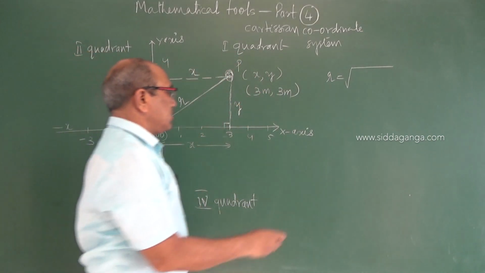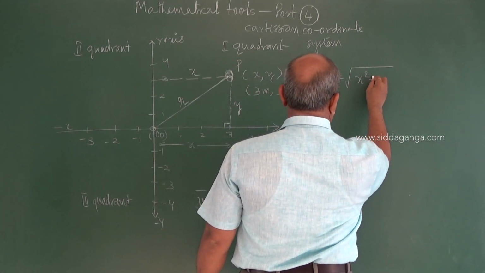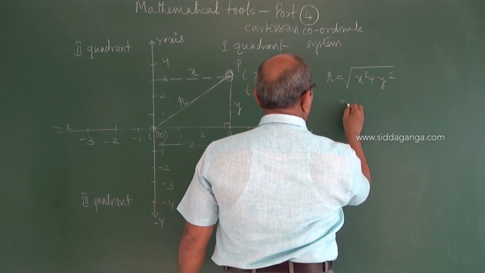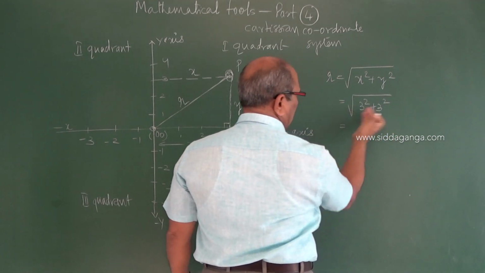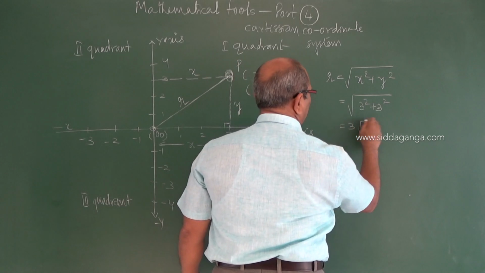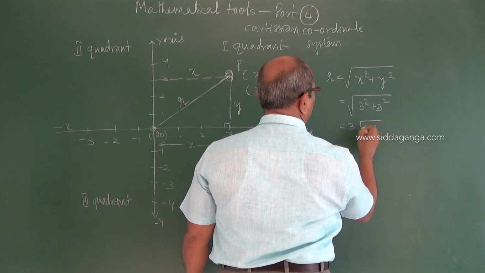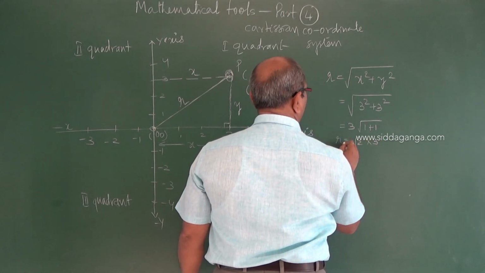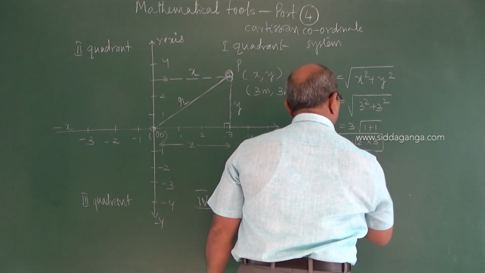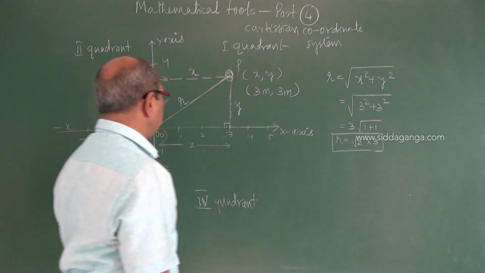These two sides are the adjacent sides, x square plus y square. In this problem you can write 3 square plus 3 square. When I take 3 out, it becomes 1 plus 1. So that is equal to root 2 into 3, which is the value of r we have.